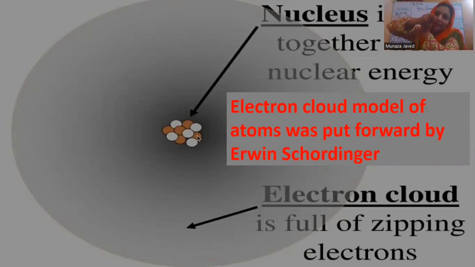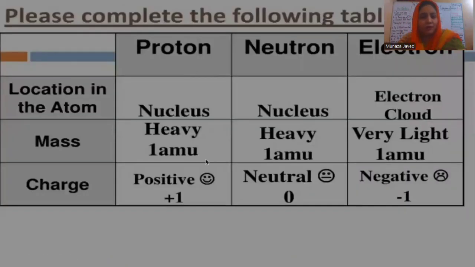It is like electrons are pointing their guns, suppose, and making all the protons sit together tightly. I am just trying to explain with a made-up supposition. This electron cloud is full of zipping electrons forming the shape of clouds. That's why it is called the electron cloud. Now we will move further.